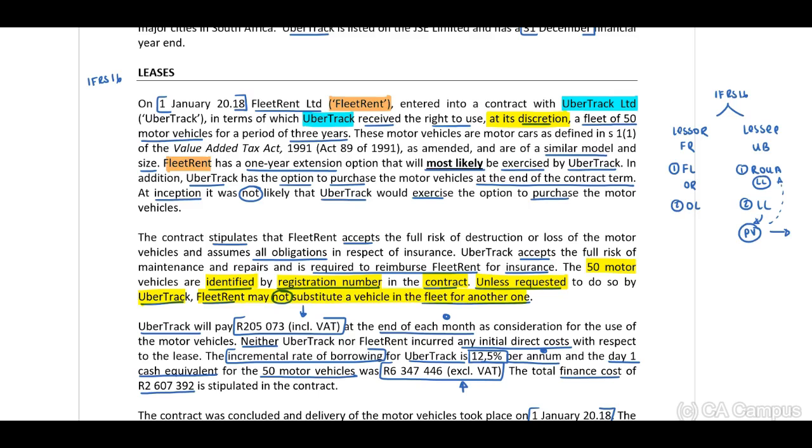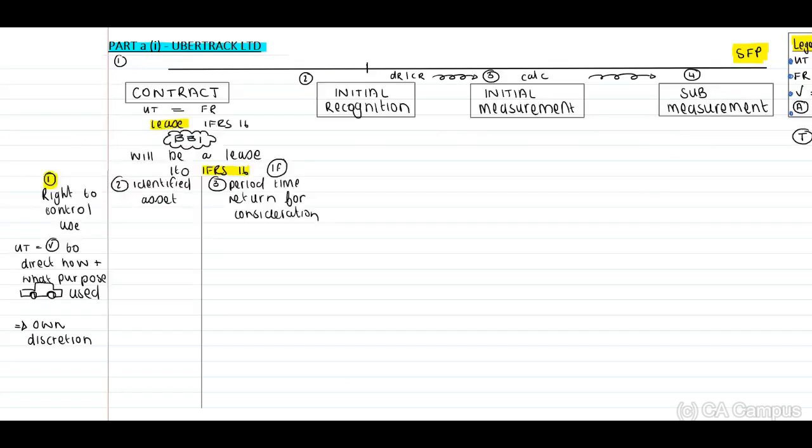Right, therefore, in our application section, when you look at the left side of your screen, I've indicated that UberTrack has the right to direct how and for what purpose the fleet of vehicles should be used. Therefore, the keyword is at its own discretion.